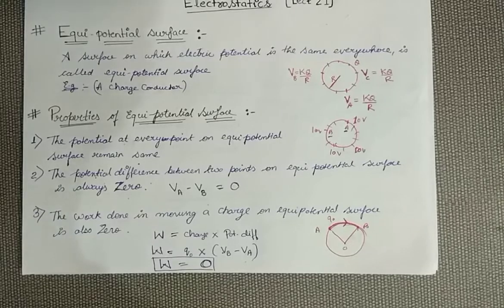The potential is the same everywhere. Potential difference will be 0. So the work done will also be 0. Let's move to the next properties.